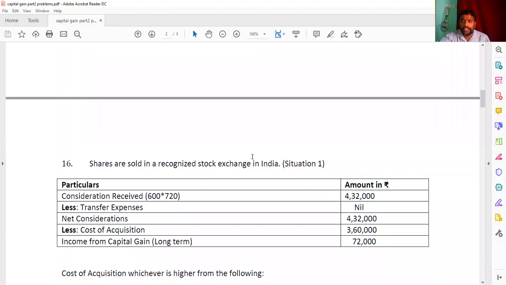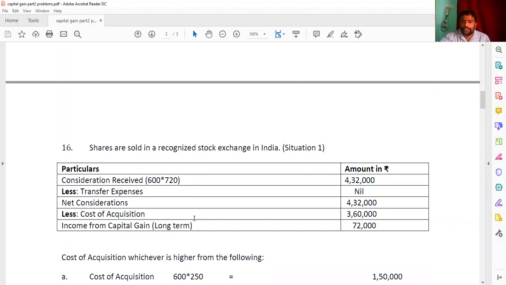Shares are sold in a recognized stock exchange in India. That is the situation 1. And once again, listen here, consideration received. The 600 shares were sold at the rate of 720. He has given in the situation 1, you can see there the share price 720. So that is 4,32,000. And the transfer expenses he has not given, that we are going to write here nil. So from the 4,32,000, if you deduct the nil, you are getting here 4,32,000 as net consideration.